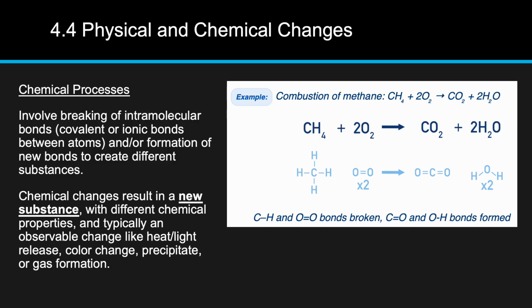The example shown here on the right is the combustion of methane. In this reaction, the C to H bonds within the methane and the O to O bonds in oxygen are broken, and then new carbon to oxygen double bonds are formed in carbon dioxide, and oxygen to hydrogen single bonds are formed in water. So this rearrangement of bonds is what makes combustion a chemical change, because entirely new substances are created.